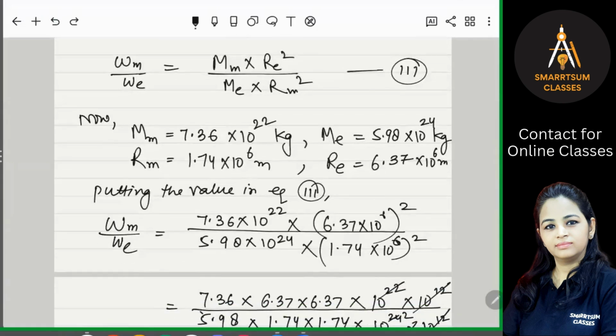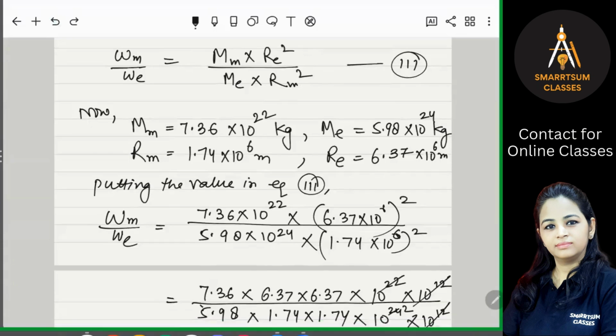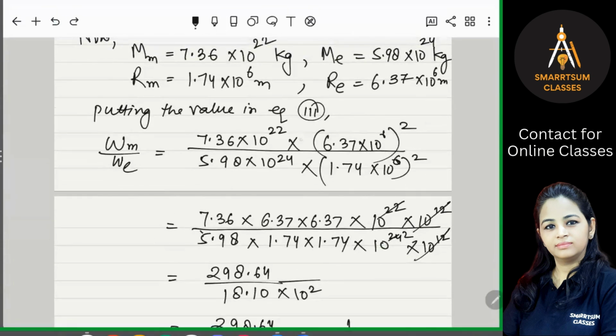So we will put these values within the formula, and we will solve this, right? So we can separate the decimal numbers, and then we can multiply. So we will get 298.64 in the numerator and 18.10 in the denominator, right?